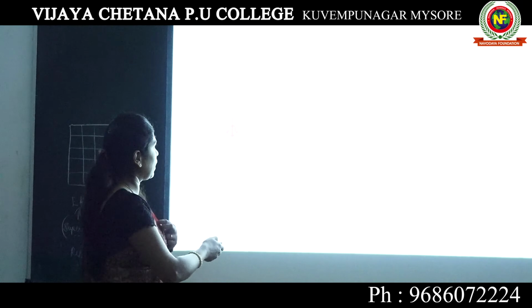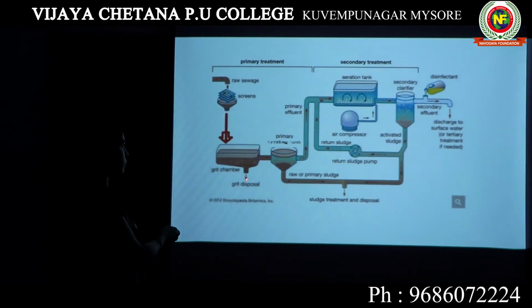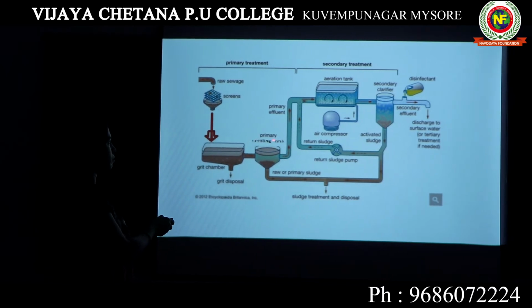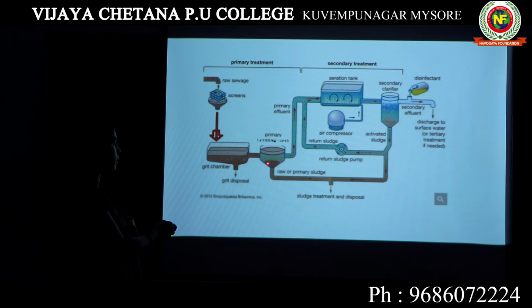Now let's come back to the diagram. From here we are passing it to the grit chamber, where all the grit will be removed. We are passing it to the primary settling tank for sedimentation. Here the sedimentation is done, and all the sediments are collected. They are known as residue. The upper portion, where there is only water and no solid particles, is known as supernatant.